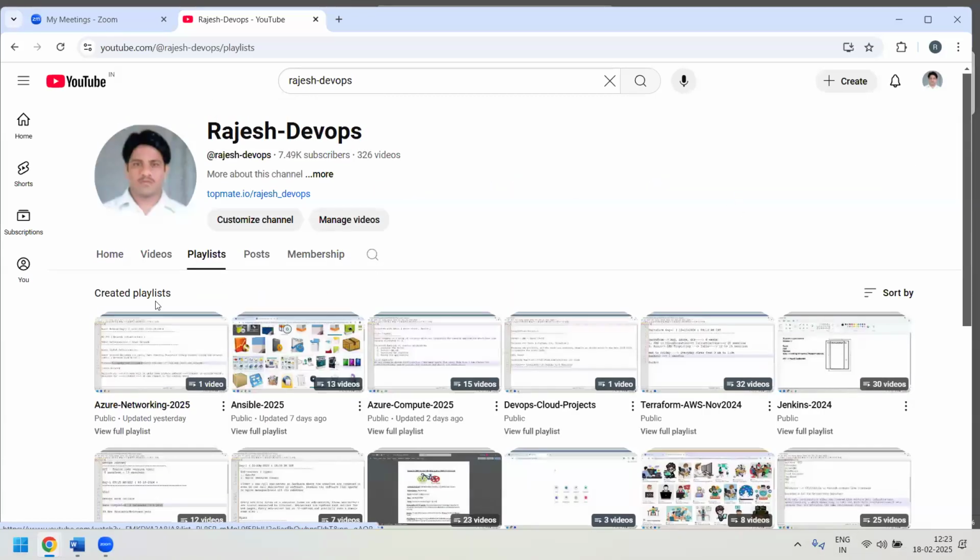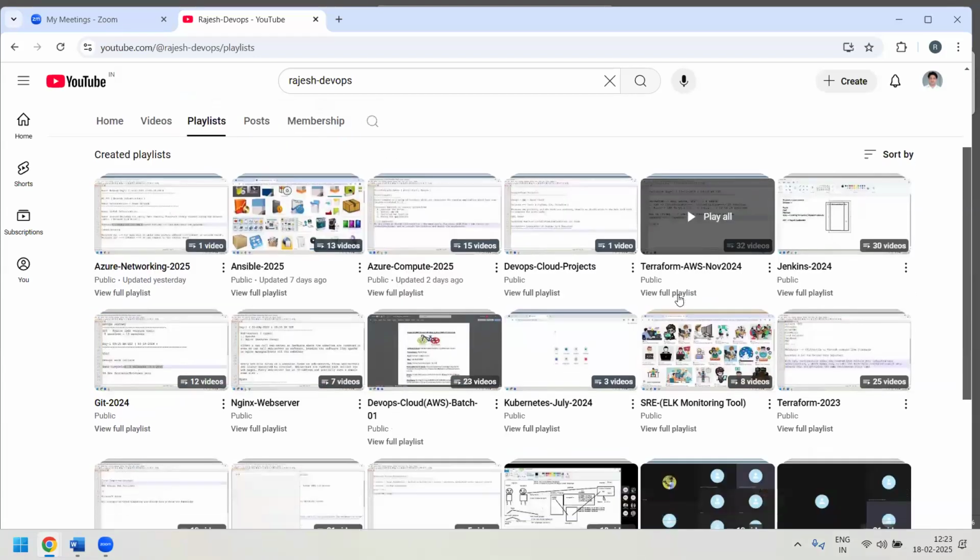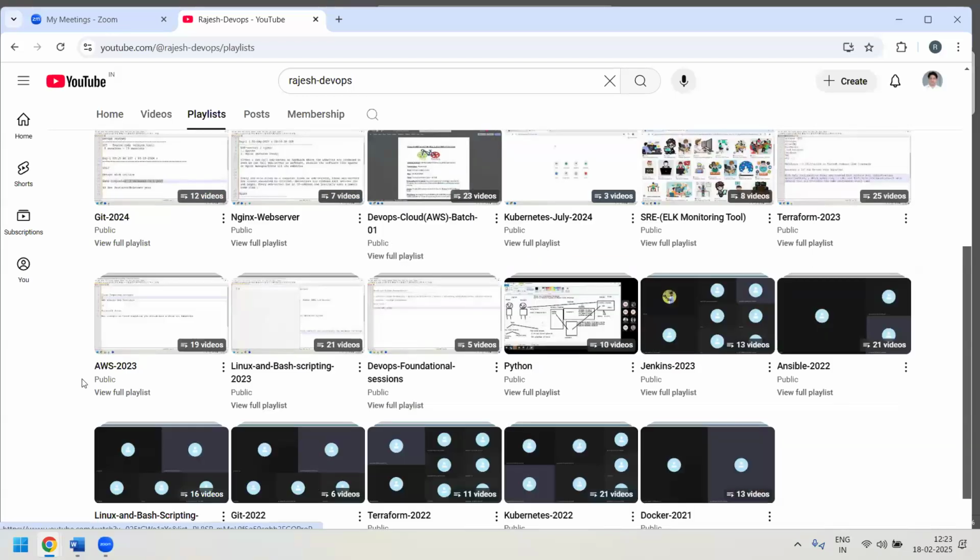Also, there are new playlists available: Azure Networking and Azure Compute. Anyone who wants to learn the Azure cloud can go through these playlists. And if anyone wants to upgrade their skill sets in AWS, there is a playlist by the name AWS 2023. They can go through this playlist also. Okay, so now come back here.